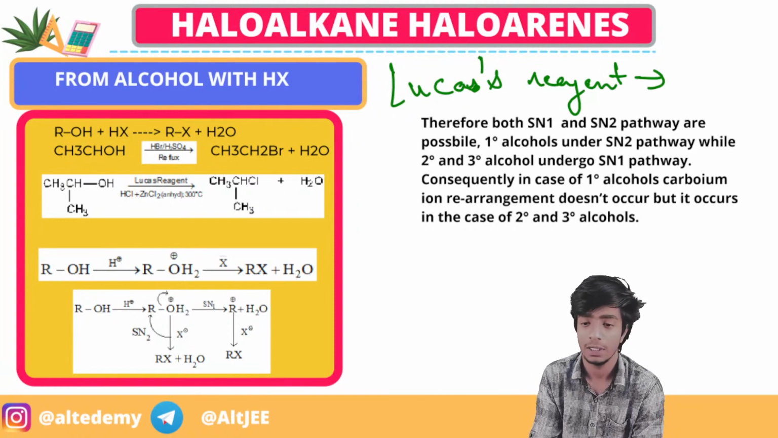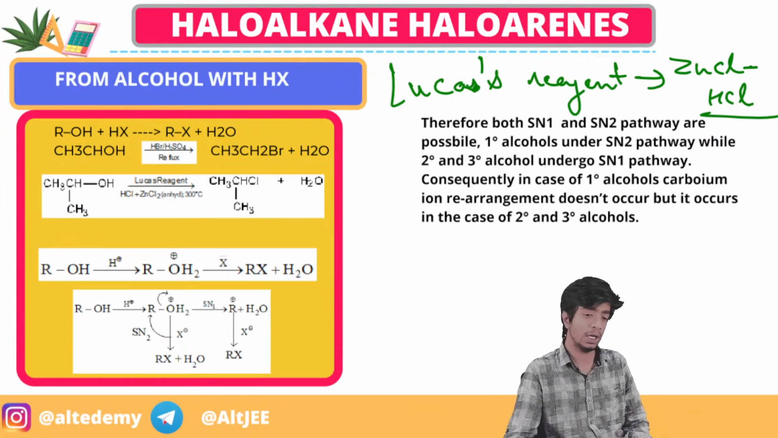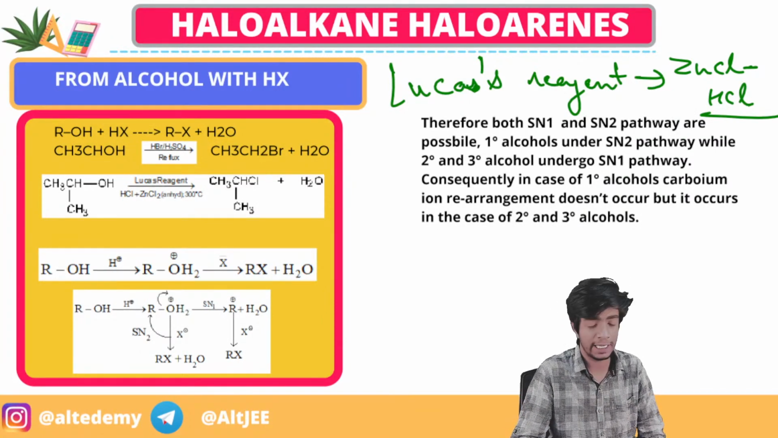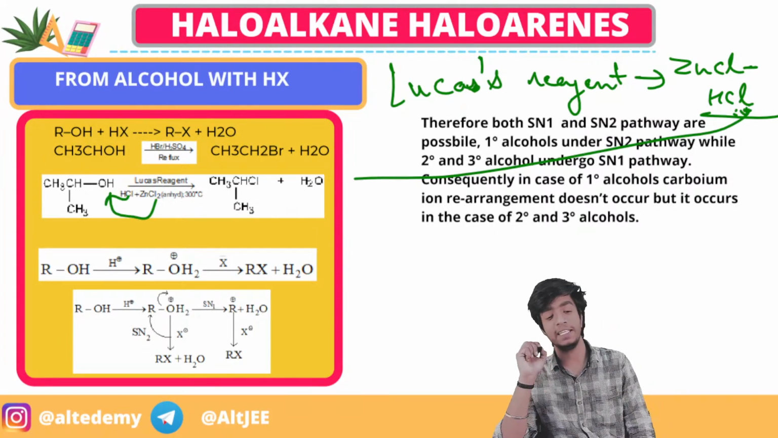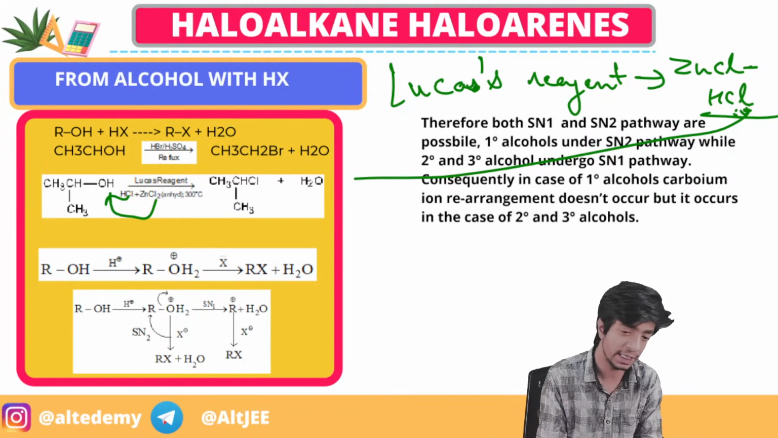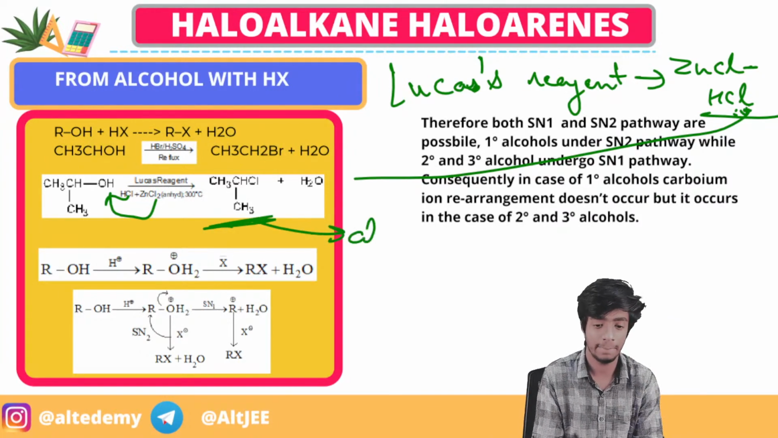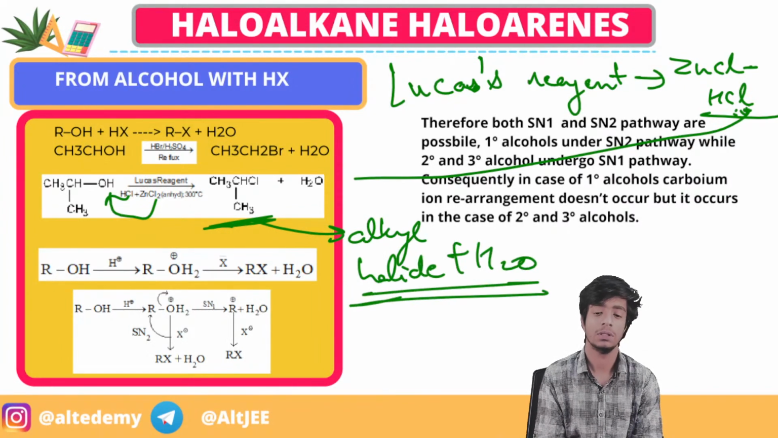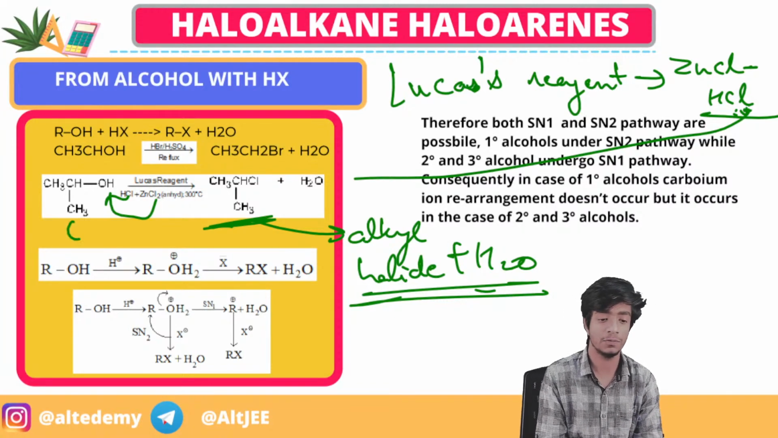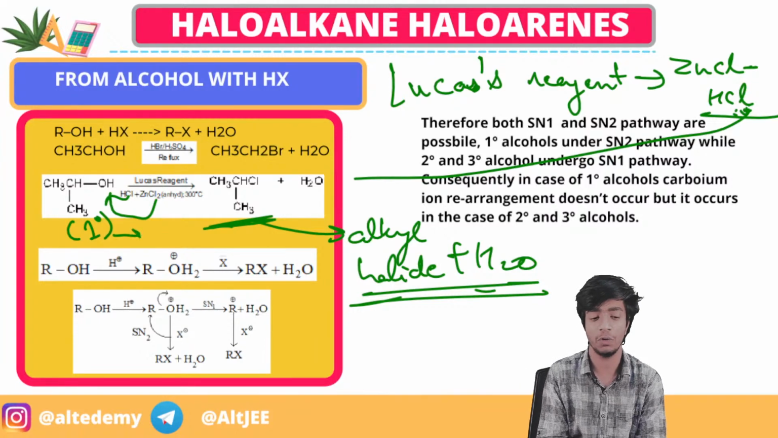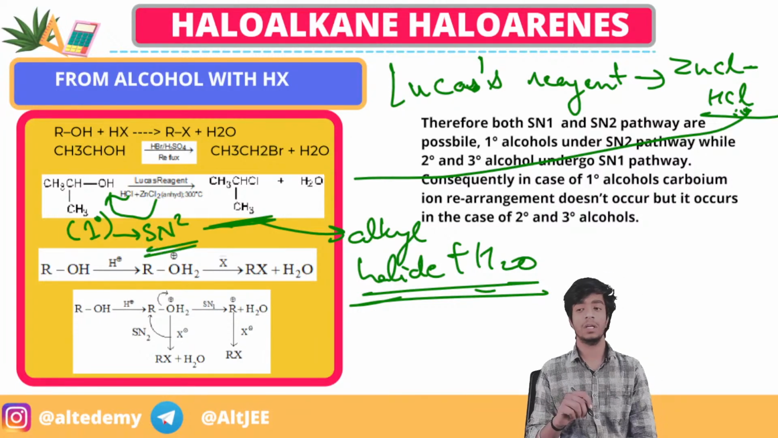What is Lucas reagent? ZnCl2 in the presence of HCl. What does it do? It helps in the formation of chlorides. This chloride will come and replace the OH group and form an alkyl halide plus water. This was the formation. Now you see what degree is this alcohol. It is a 1 degree alcohol. What mechanism will it follow? It will follow the SN2 mechanism, right?